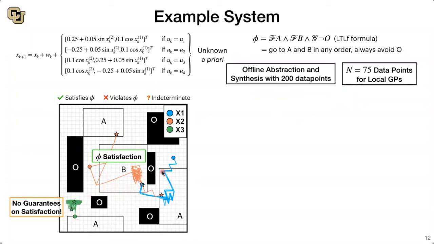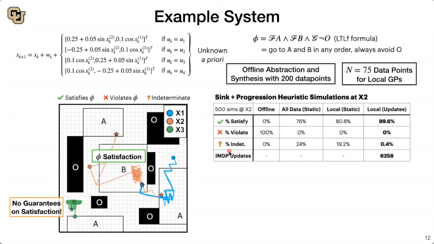For a more quantitative view on these results, I performed 500 simulations at each one of these initial conditions. I compared the result of the offline policy alone to the online loop considering different GP setups, a GP using all the data without updating, a GP using only local data without updating, and then the GP using only local data but considering new data it collects on the way.